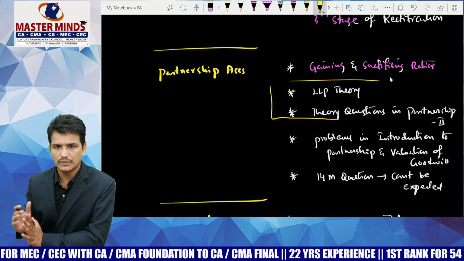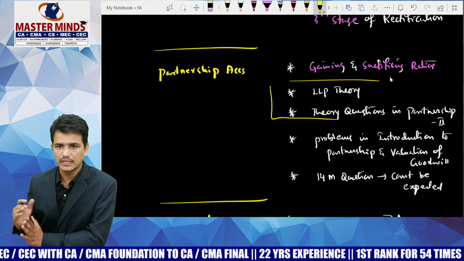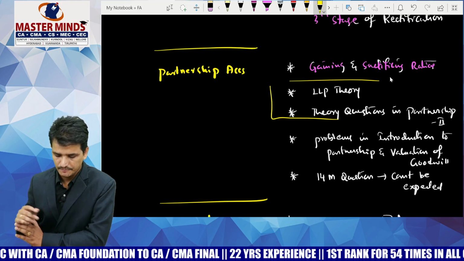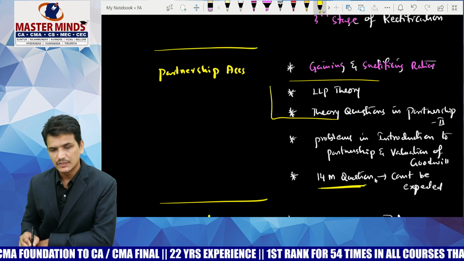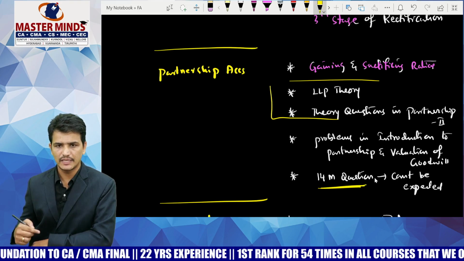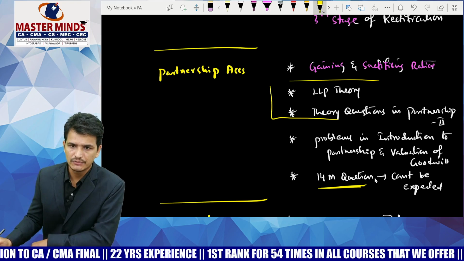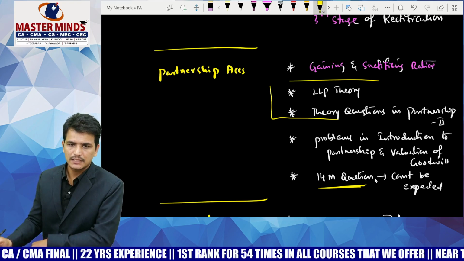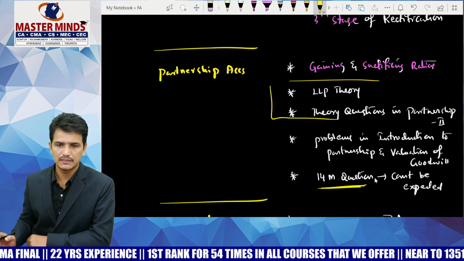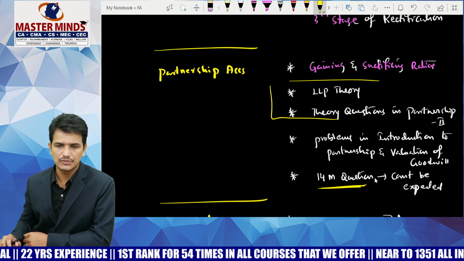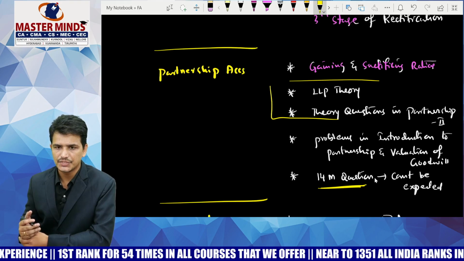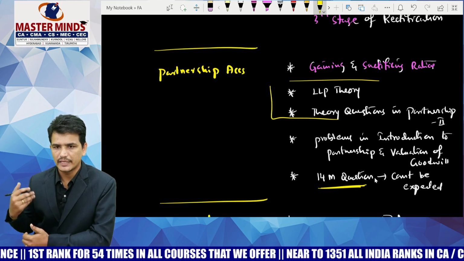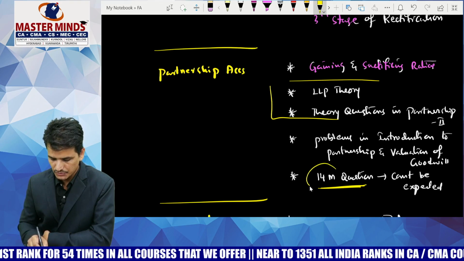In total, we are going to have a weightage of around 20 to 25 marks from this partnership chapter. This time I am expecting a 14 marks question from partnership 1. Generally we cannot expect where they are going to give this 14 marks question. Last time they gave a 14 marks question from partnership 2, that is dissolution of partnership firm. So this time maybe a question may be given from either admission or retirement of a partner, but we cannot expect it for sure.